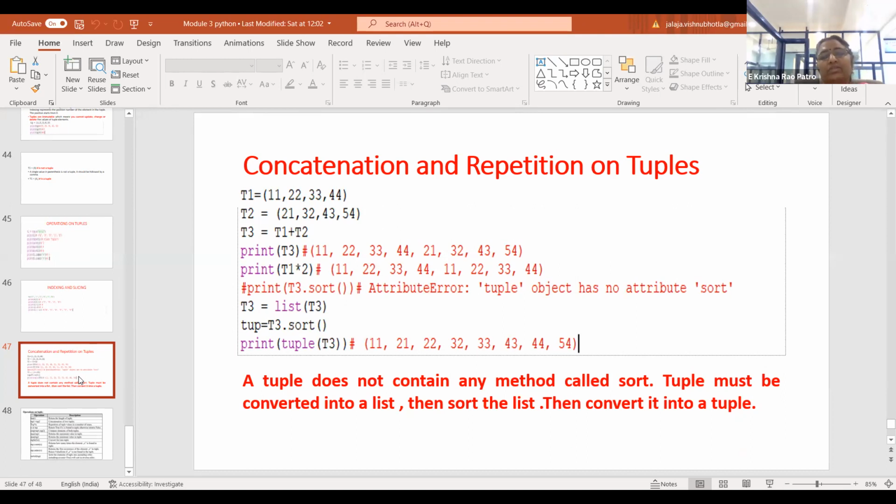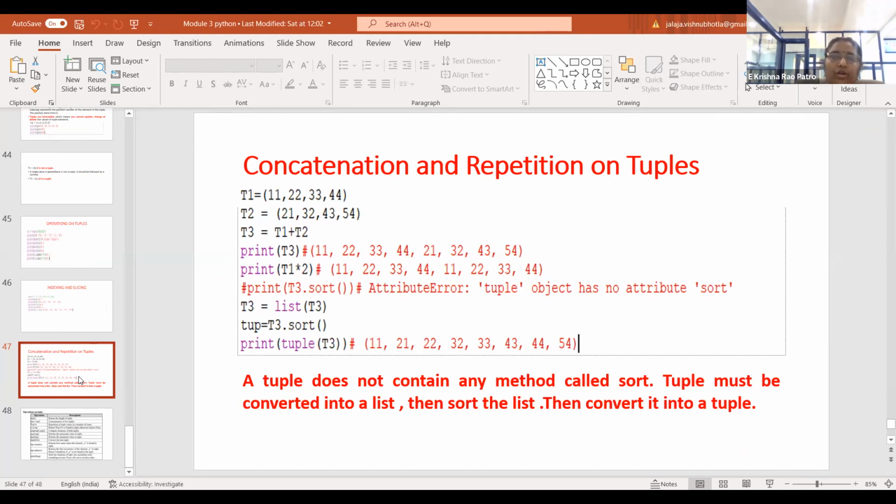So you can also concatenate two tuples, and also you can repeat the contents of a tuple. You know how to concatenate two lists and tuples using a plus operator. Similarly, using an asterisk operator, you can repeat the contents of both a tuple and a list. Okay, so you cannot apply the sort method on a tuple because the contents of the tuple are immutable.